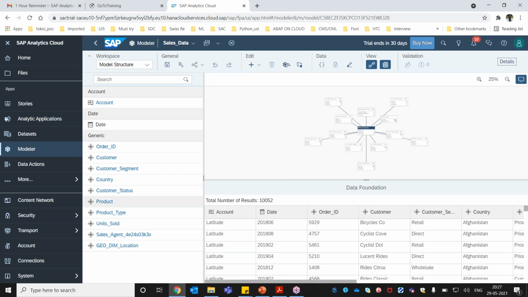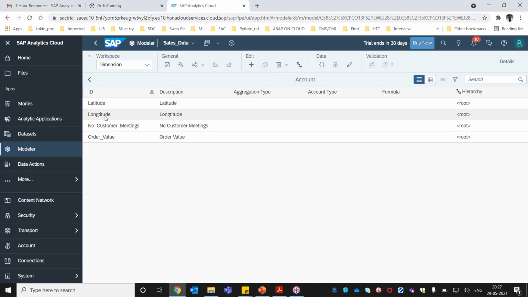There is something called account. What is account? All your key figures and all your measures will be part of accounts. What account is, we will quickly discuss in our upcoming session. Latitude, longitude, number of customer meetings, order value, all of these come as part of your account here. In this case our data looks good.